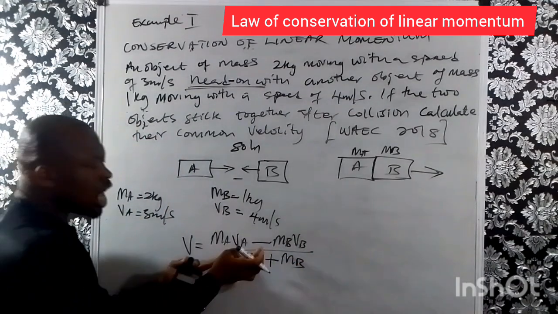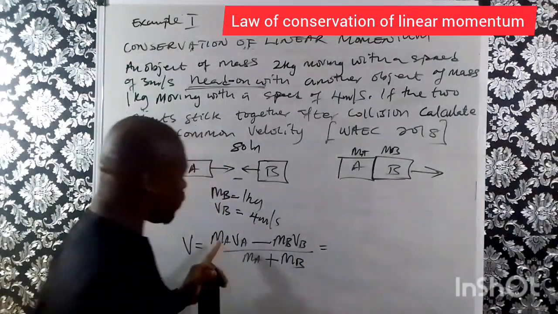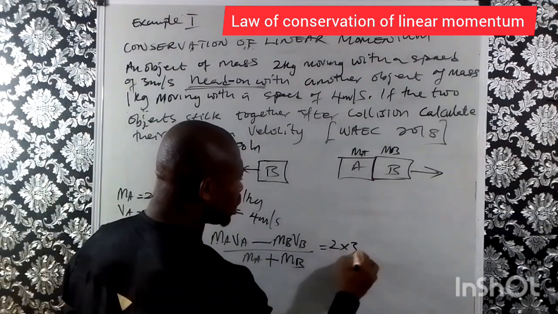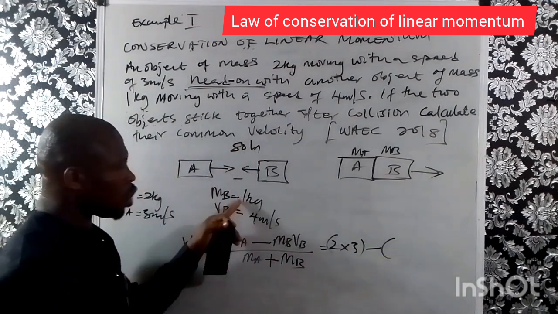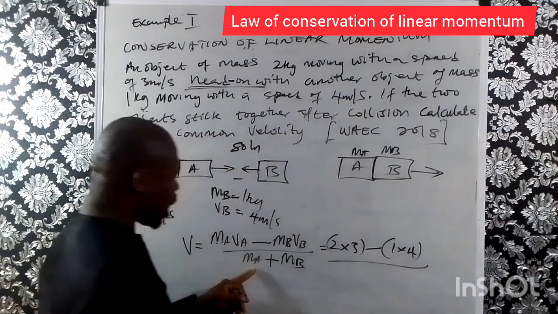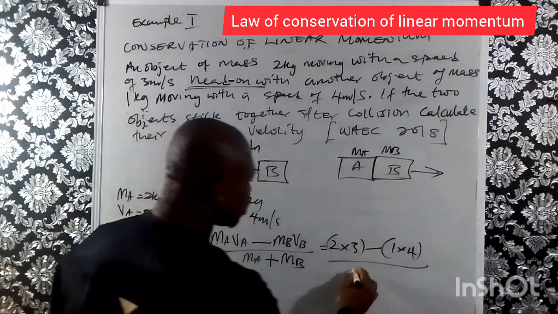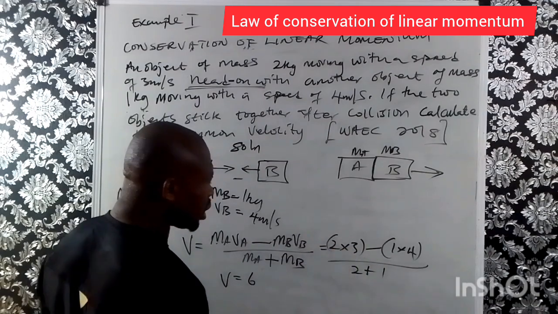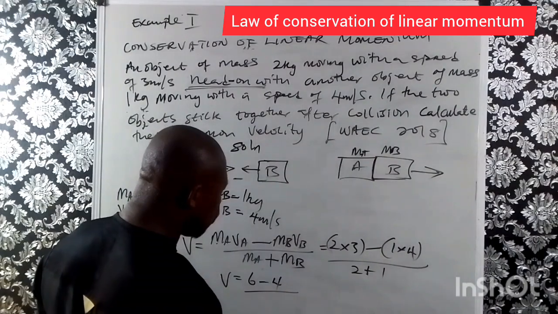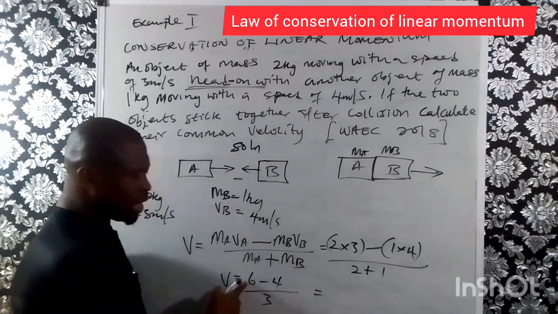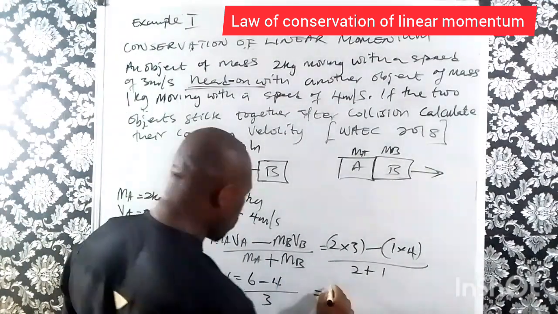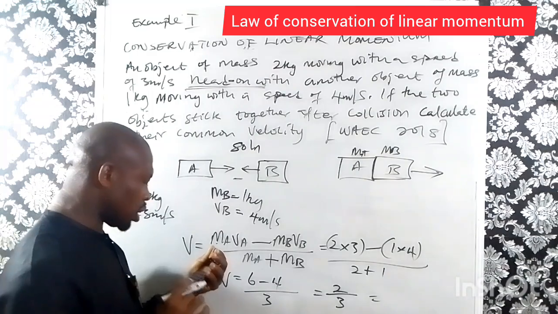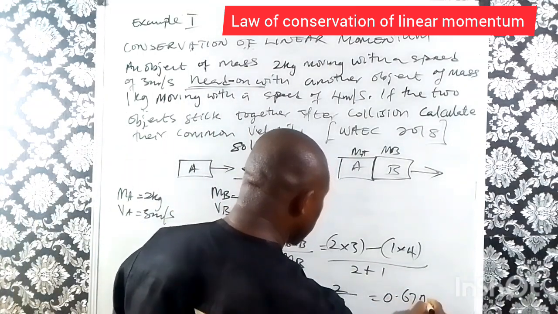MB. If we substitute into this equation, MA is 2 kg, VA is 3, that means 2 times 3 minus 1 times 4 all over MA 2 plus MB 1, which will give us that V is equal to 2 times 3 is 6, minus 1 times 4, 4, all over 2 plus 1, 3, which will give us 6 minus 4 will give us 2 over 3, which will give us 0.67 meters per second.